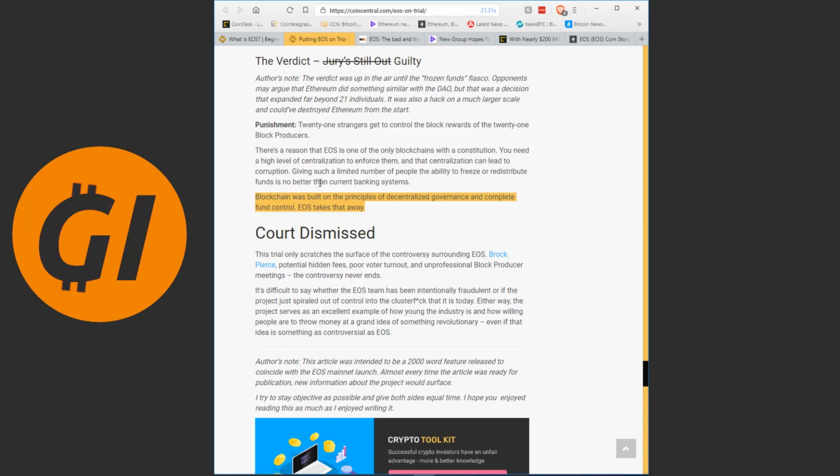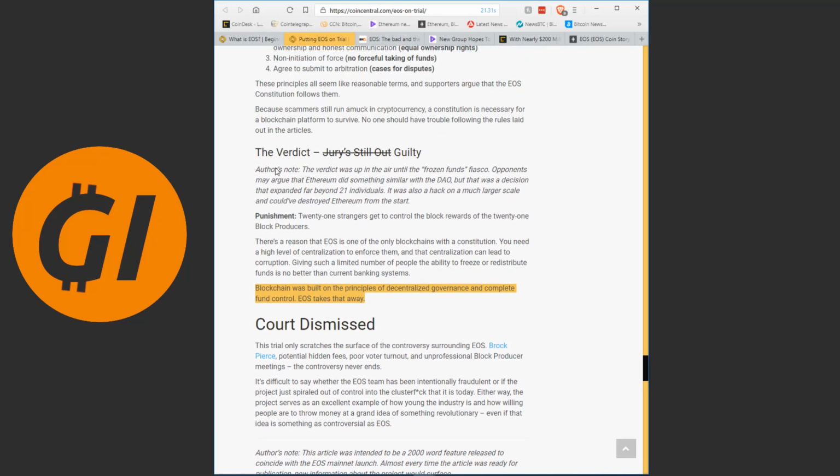It might not be a good cryptocurrency company because it goes against much of what crypto stands for. But if you leave that to the side for a moment and think about this like any other startup you might want to invest in, look at it as a stock instead of as a crypto token, then I think this is a good investment. And I personally still think that EOS is a good thing to invest in. I think there's a good chance that we will see it outperform most other cryptos in the future.